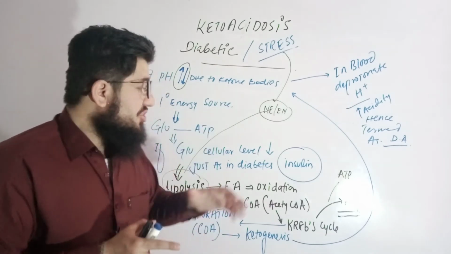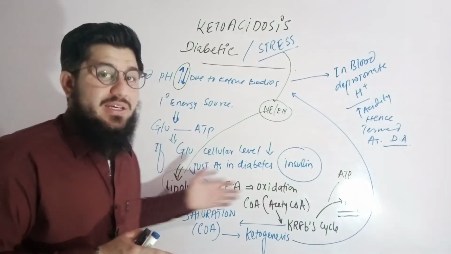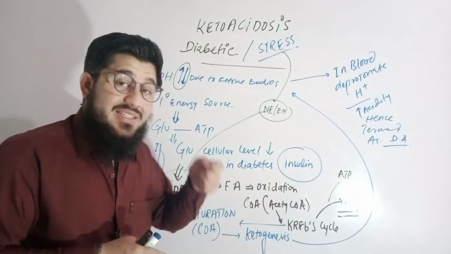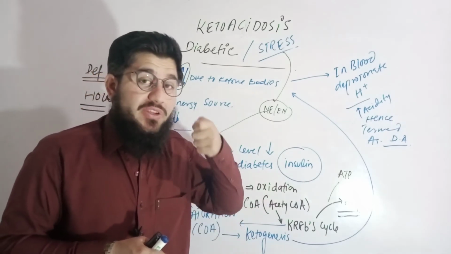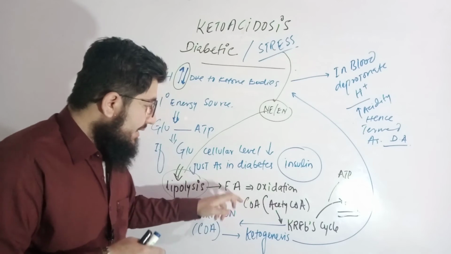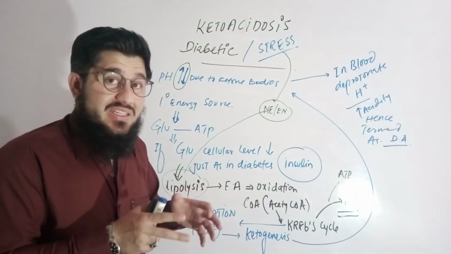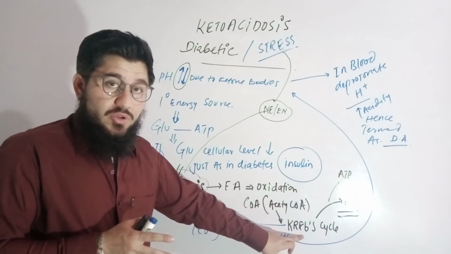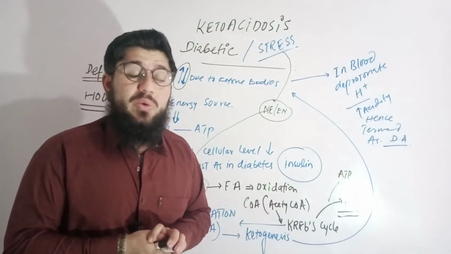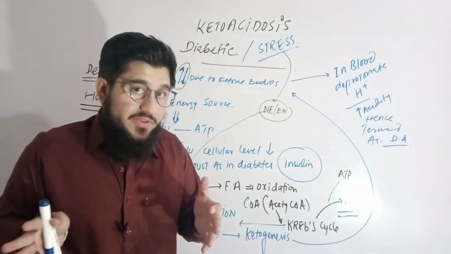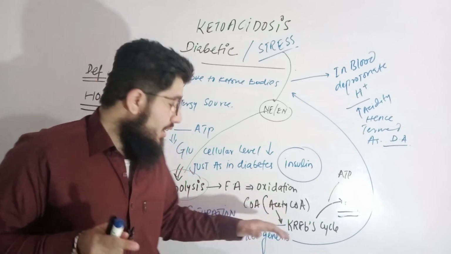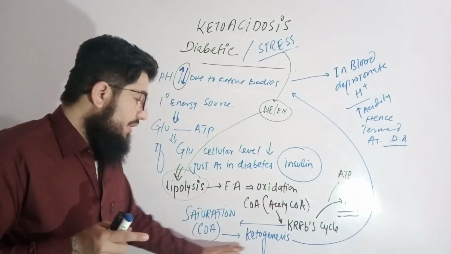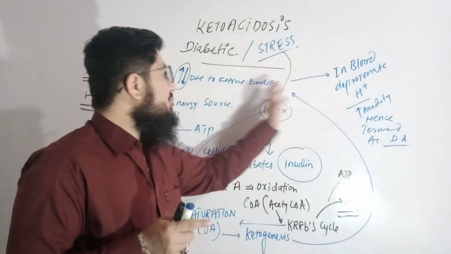In that condition, there is excessive lipolysis that results in excessive synthesis of acetyl-CoA. When acetyl-CoA is synthesized in excess, it will saturate the Krebs cycle. If the Krebs cycle is saturated, what will happen then? The rest of the acetyl-CoA will move towards ketogenesis, meaning they will synthesize ketone bodies.